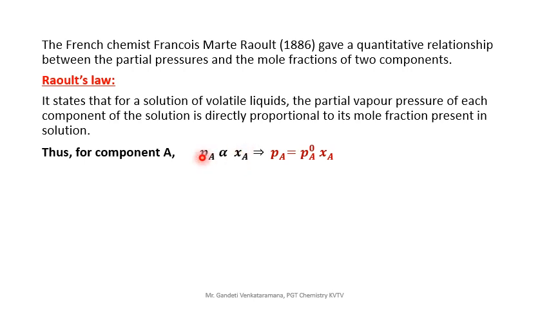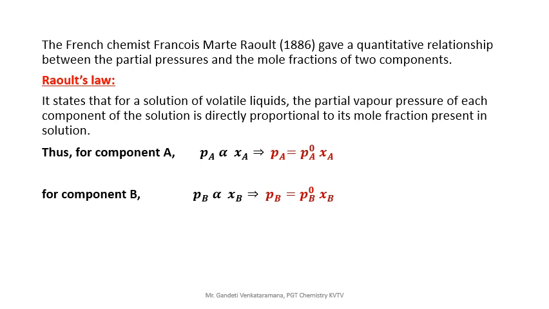A, if it is A, this is also A. Okay. So this is the PA naught. Then PA equal to proportionality constant here, PA naught into XA. This is the partial vapor pressure of A. This is the vapor pressure of the pure component A. This is for the pure component A. So this is called Raoult's law.